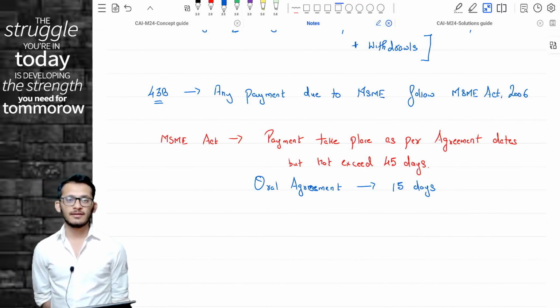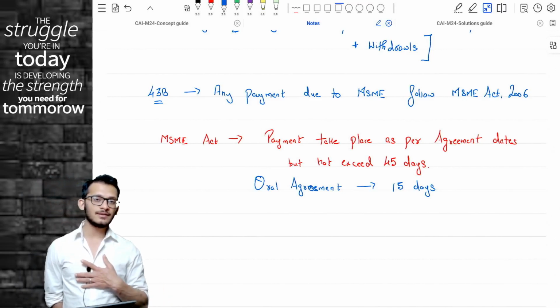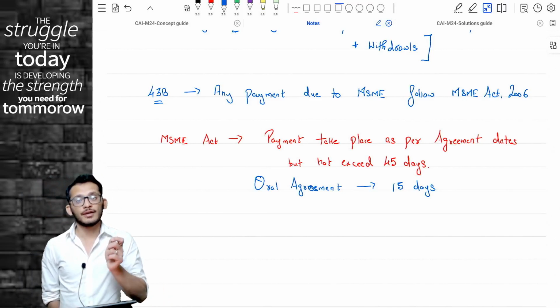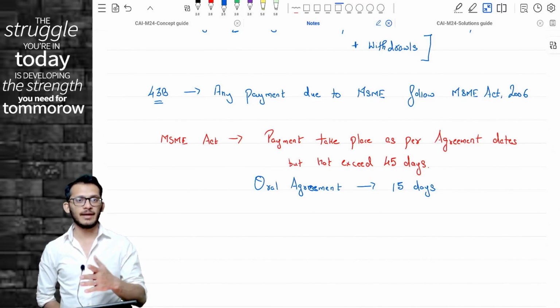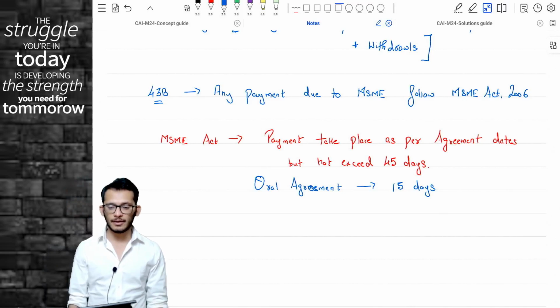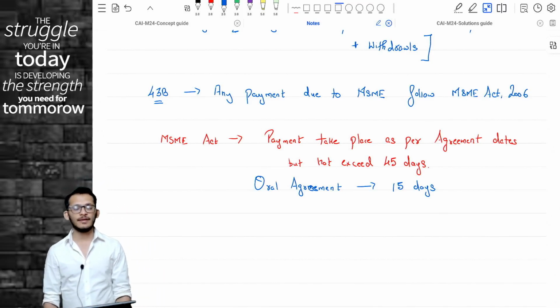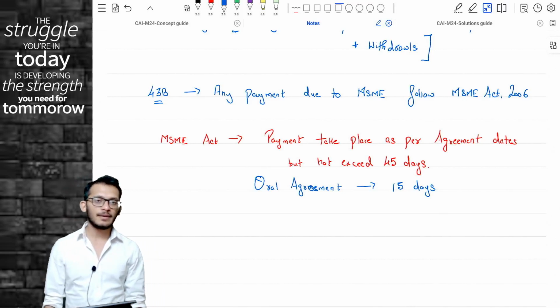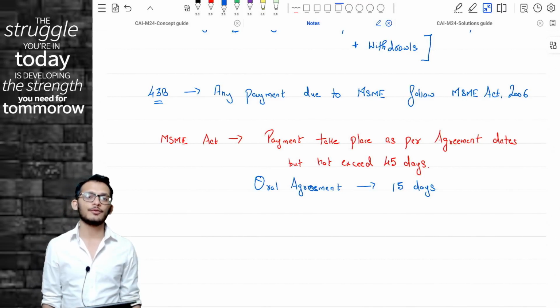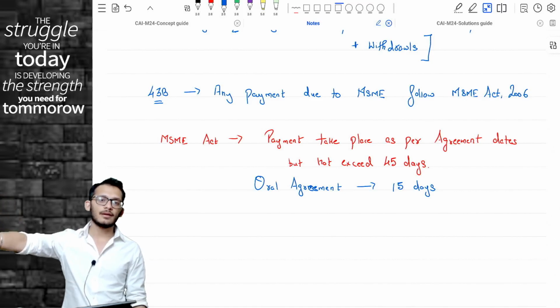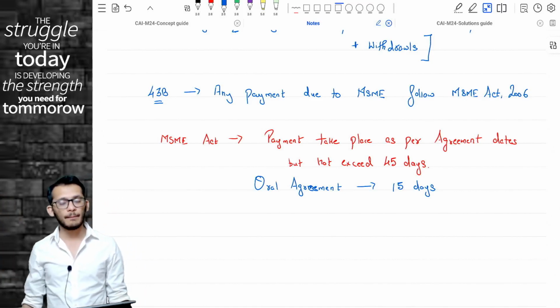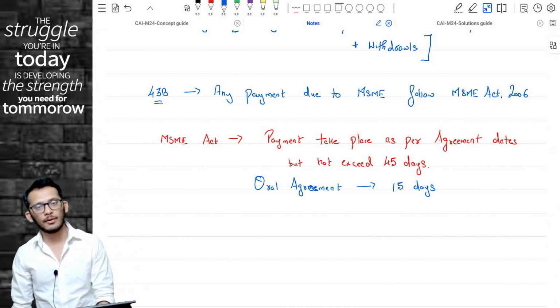For all the other cases which we learned right now, I'm giving you timelines till the due date of return filing. Here, I'm giving you timelines as per the MSME Act. So, if you do not satisfy the MSME Act guidelines, the income tax will deny the deduction to you, and will allow it only in the year in which the payment is made.